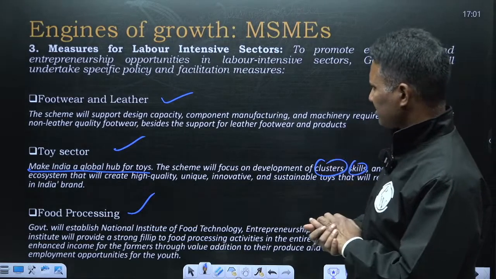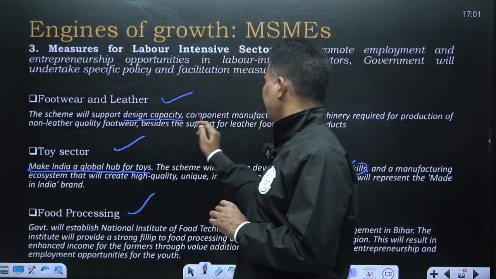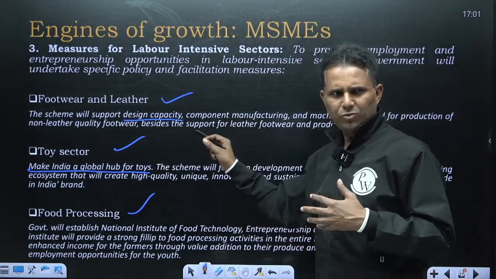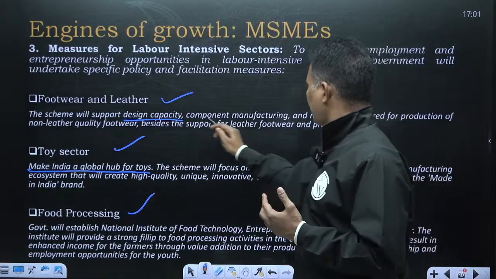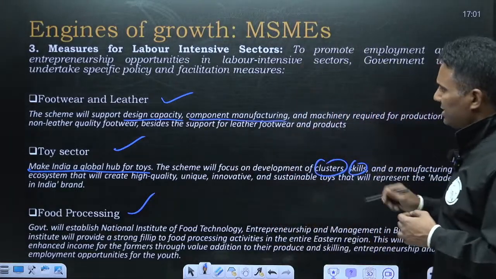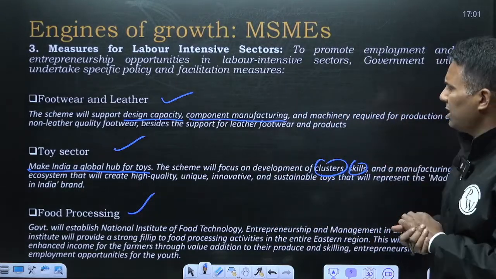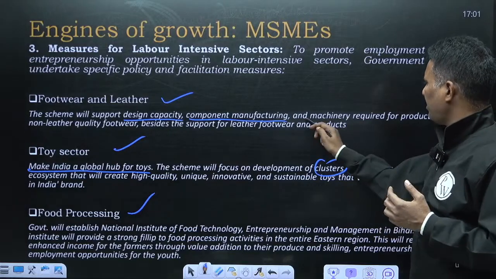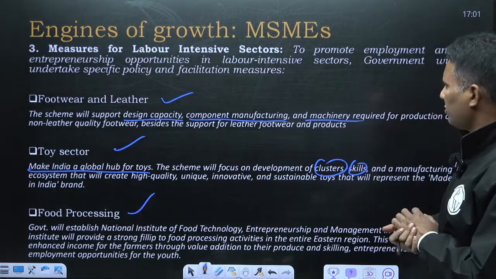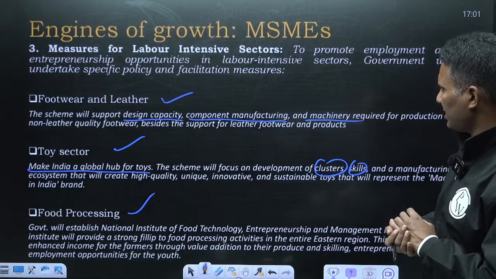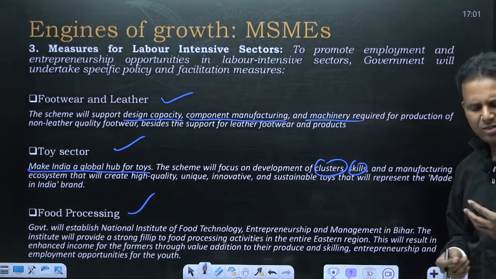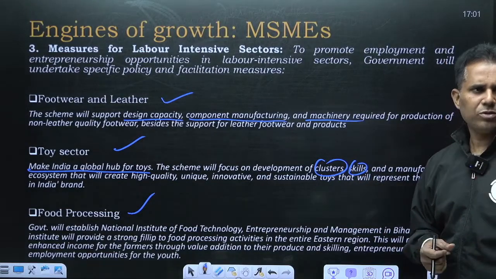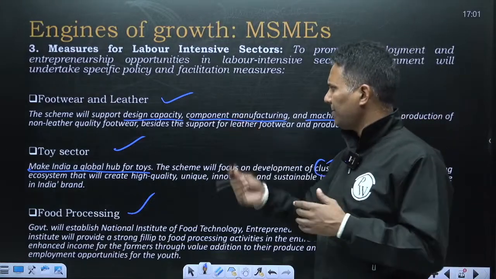Footwear, the scheme will support designing. This footwear is mostly non-leather, component manufacturing and machinery. Government may facilitate the import of machinery also for production of non-leather quality footwear. Leather footwear will also get support, but the more focus will be on non-leather footwear.